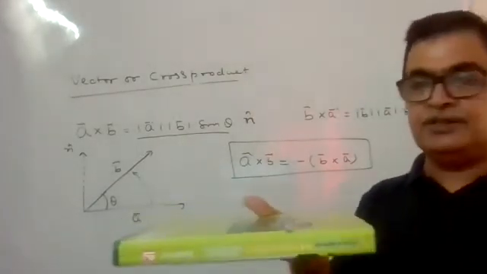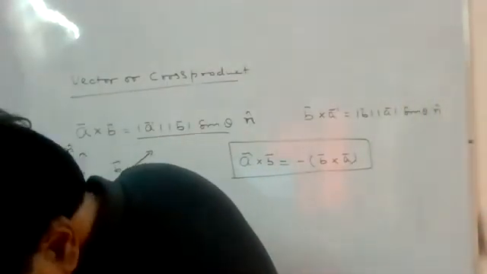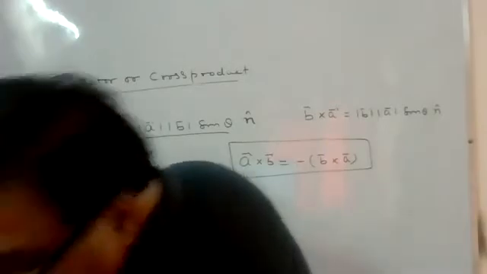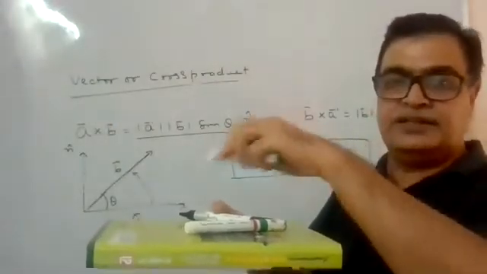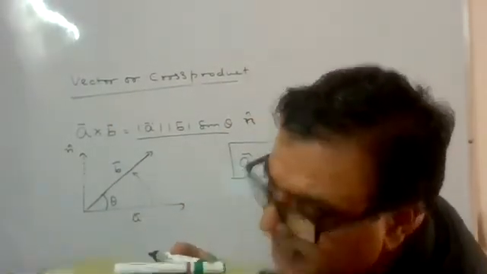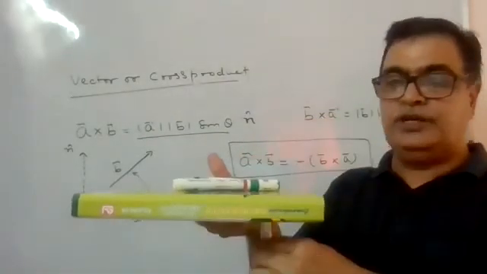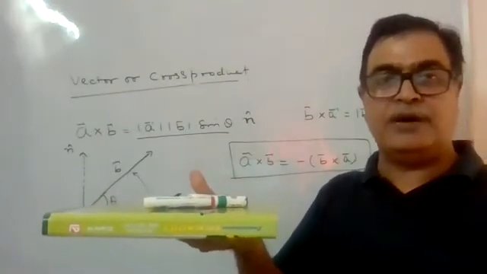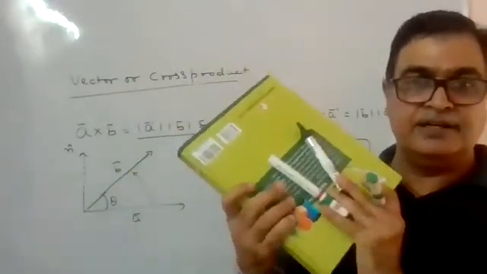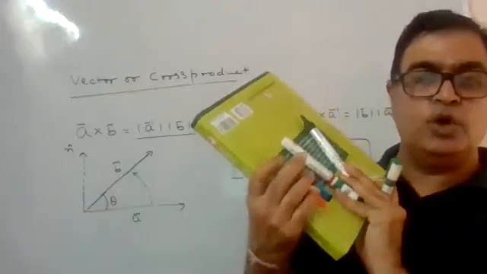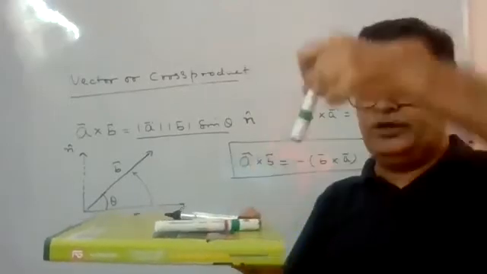We can take another example. This is the plane in which I have two vectors. One vector is here. Another vector is here. Just check. These are the two vectors. One is A, another is B. Now if I say where A cross B will go, I will say A cross B will be either this or it's going down. That depends again on my right hand rule. If I say the green one is red, ये मेरा green red है, A vector मैं मान के चल रहा हूँ, red को, this black will be B. A cross B अगर मैं कह रहा हूँ तो A cross B means I'll be going this way.